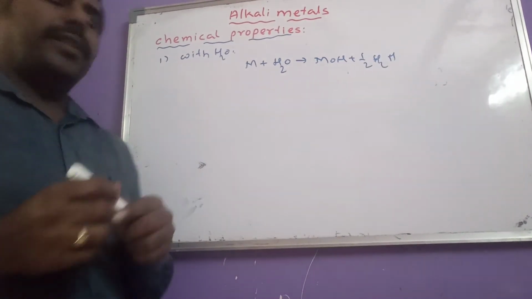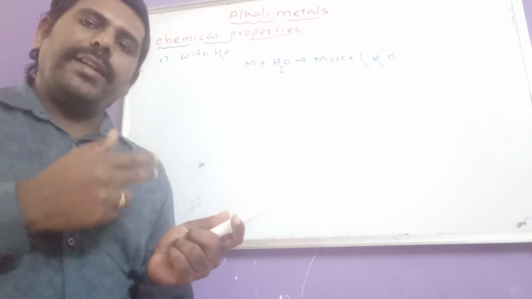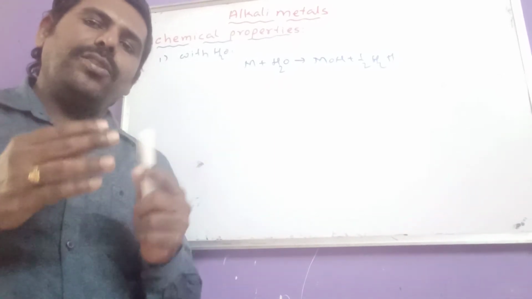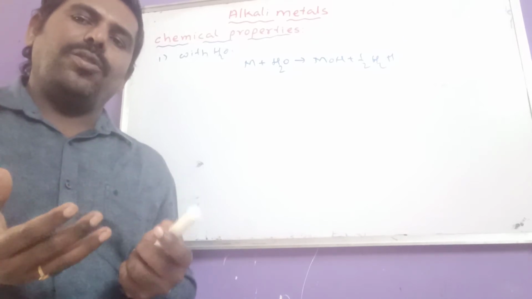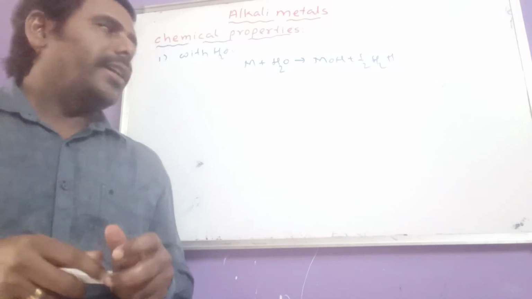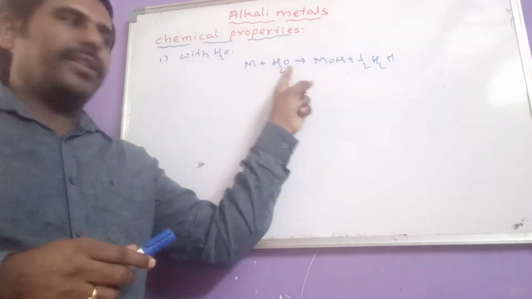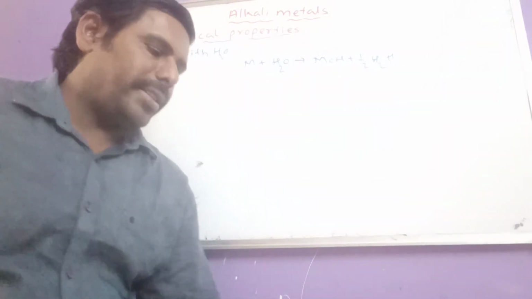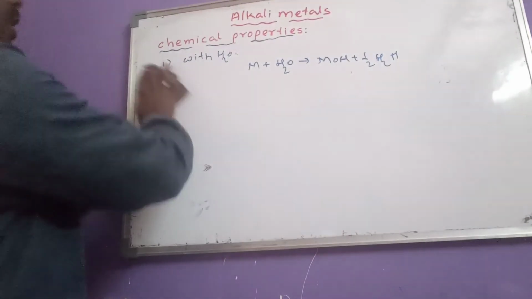And here the solubility of alkali metals increases from lithium to cesium. Even though lithium has a more negative electrode potential, it is less soluble in water. And all alkali metals, by dissolving in water, liberate hydrogen gas. So this is regarding reactivity with water.